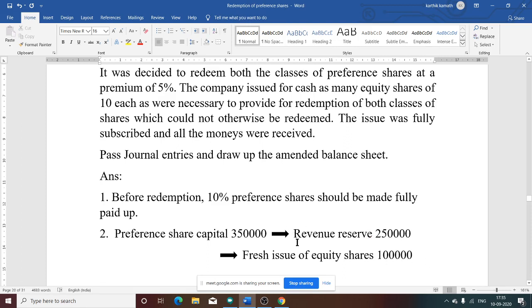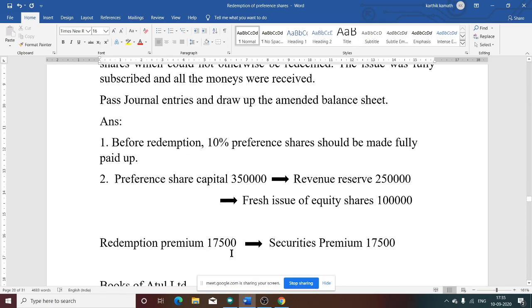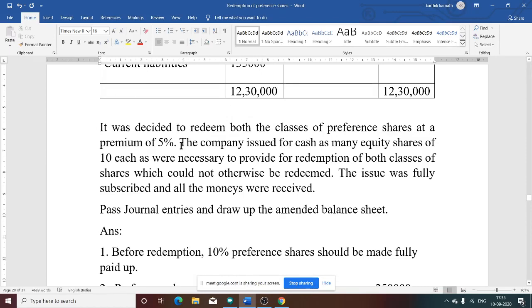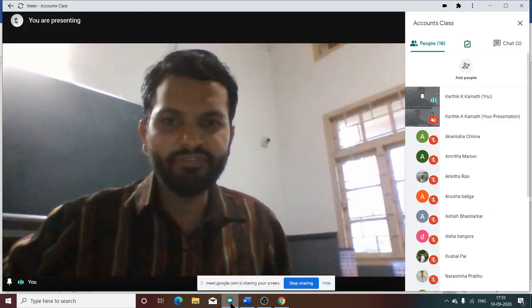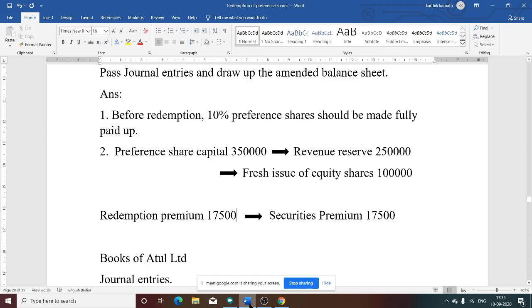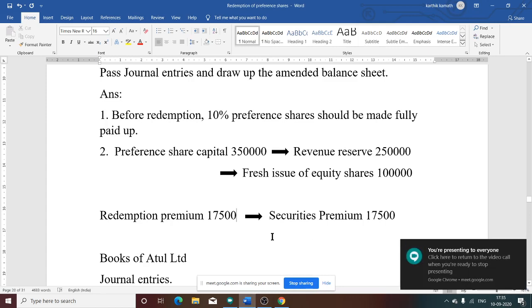Preference share capital is met. Then redemption premium. How to calculate redemption premium? What is the percentage given? The percentage given here is 5%. So on 3,50,000 you take 5%. What is the amount? 17,500.